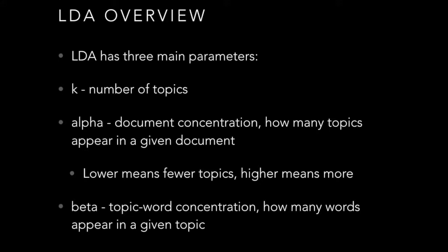And the final parameter we have is called beta. This is the topic word concentration. So where alpha talks about how many topics can appear in a given document, beta tells us how many words appear in a given topic. So how sparse are our topics in terms of words? Do we expect a particular word to show up in just one topic, or do we expect a particular word to show up in many topics? So like alpha, where lower values mean fewer topics, lower betas mean more sparse topics. So words appear in fewer topics.